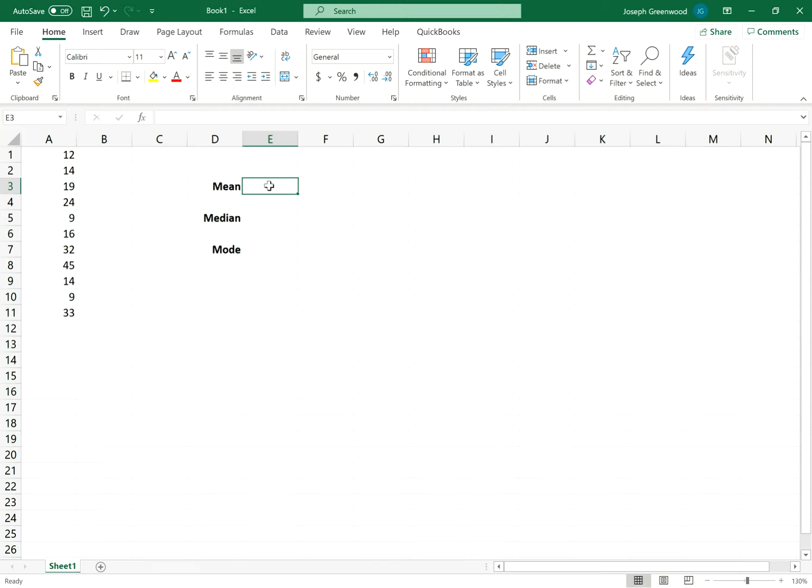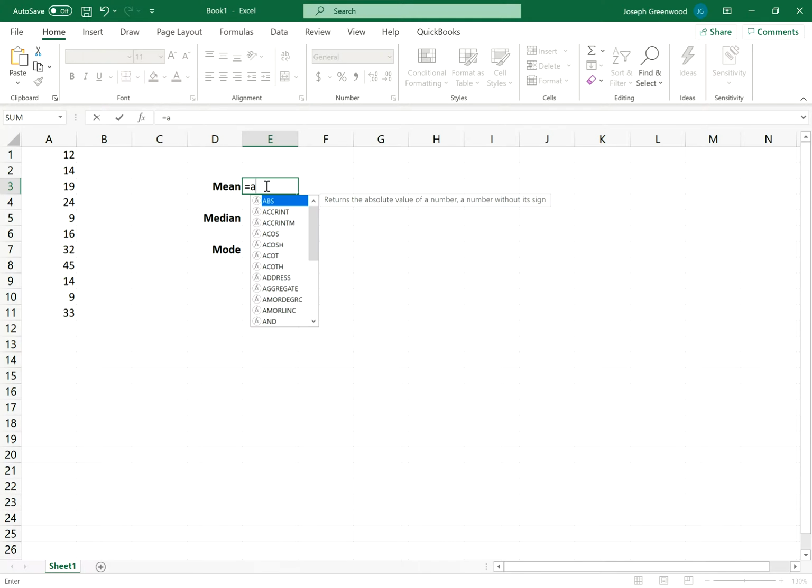Whenever you want to make a calculation within Excel, you select the cell where you want the resulting calculation to be, and you always start by hitting the equal sign. Now there's several different functions built into Microsoft Excel. The function that allows you to calculate your mean is actually called average. So after I hit my equal sign, I'm going to type in average. You'll notice that it comes up and I can select that first option, average, or just keep typing the full function name. I then want to always follow that up with a parenthesis.